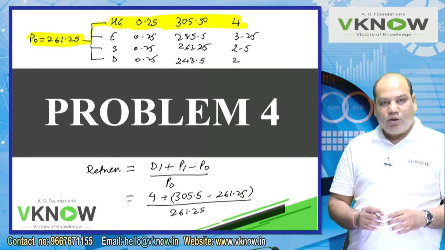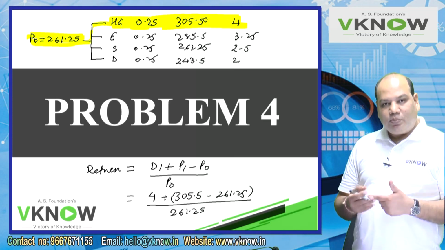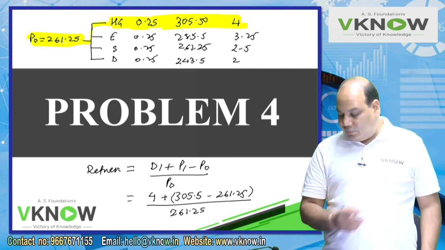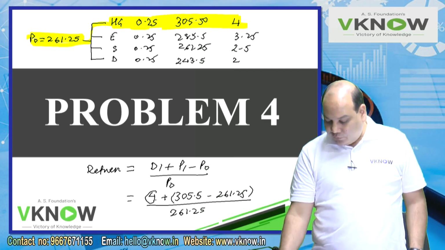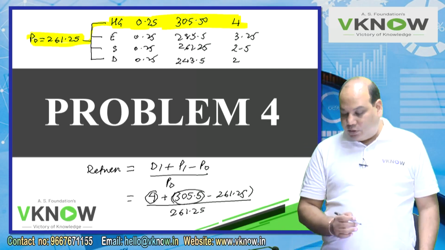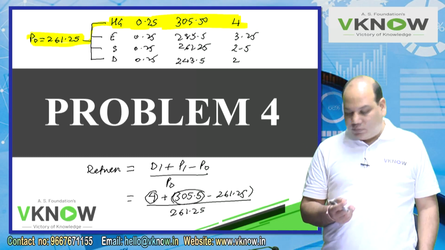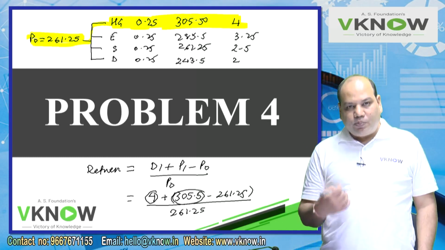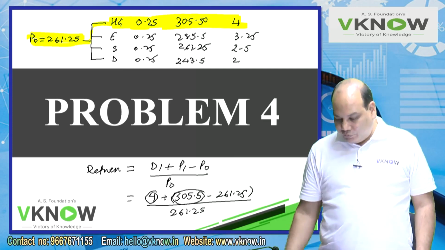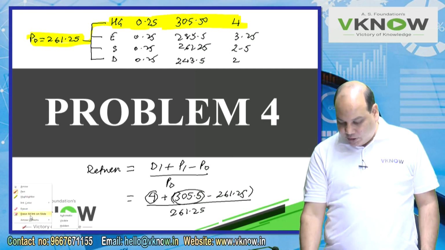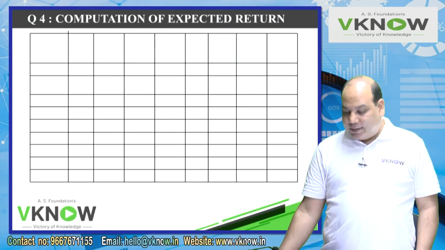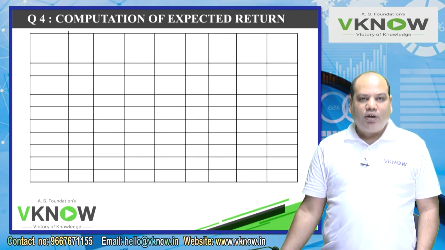So this would be his return in percentage in high growth scenario. And what will happen if it is expansion? Instead of 4 rupees, he'll get 3.25 and instead of 305.50, he will get 285.50. Like this, we will first compute return percentage under 4 economic conditions and then we'll compute expected return by multiplying by the probability and then we'll compute the standard deviation.